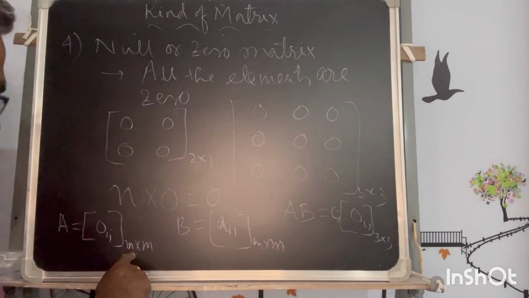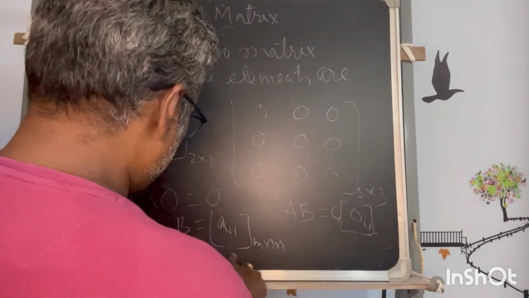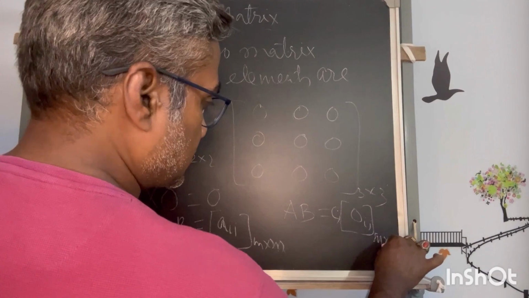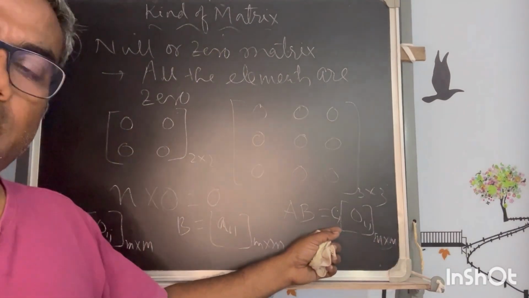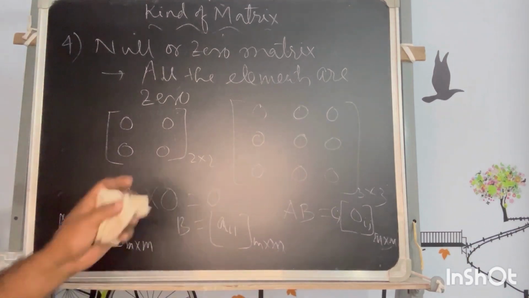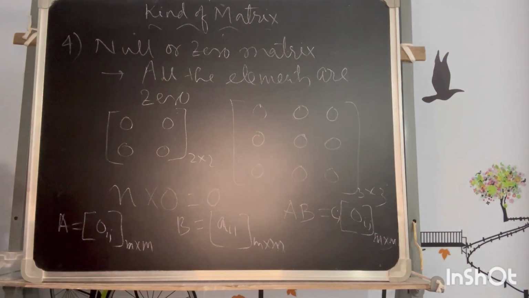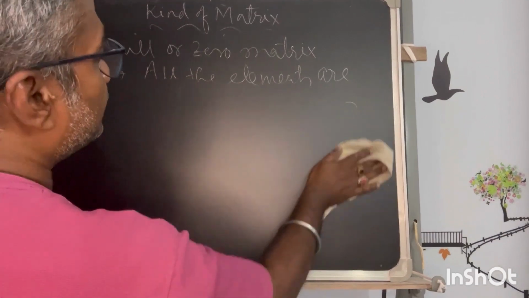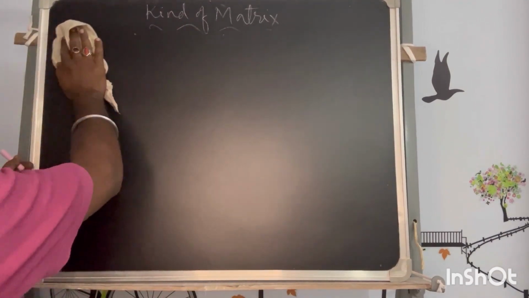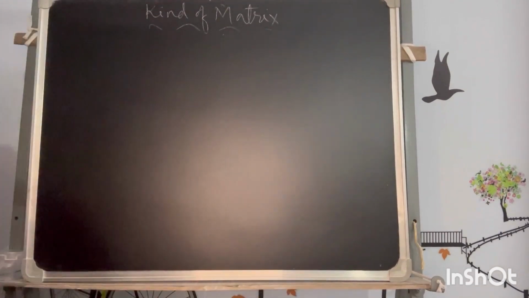Okay, now as we are multiplying m cross m, all the orders are the same, so this has to be also the same order, but you will get a null matrix. Okay, so this is the case with the null matrix. The next one, the application of all this I will discuss when I discuss the numericals.